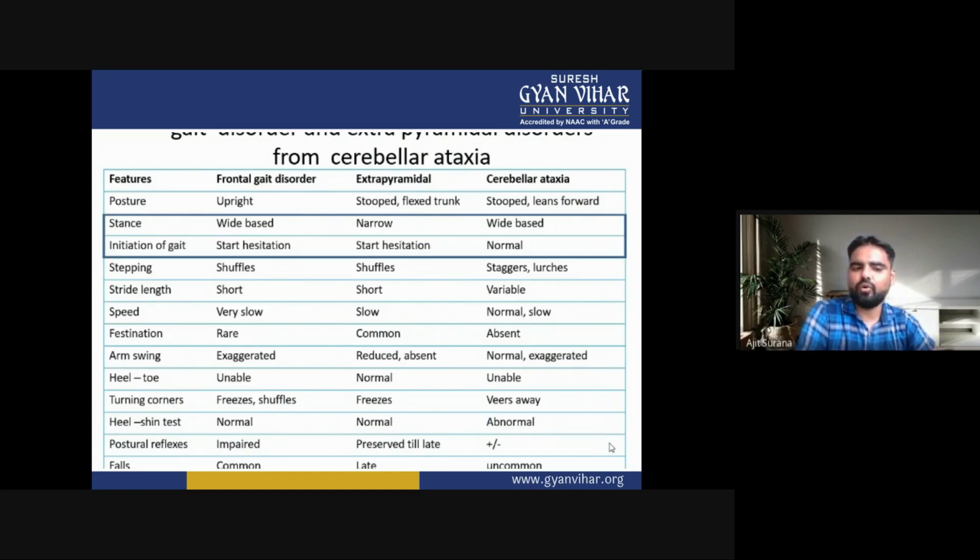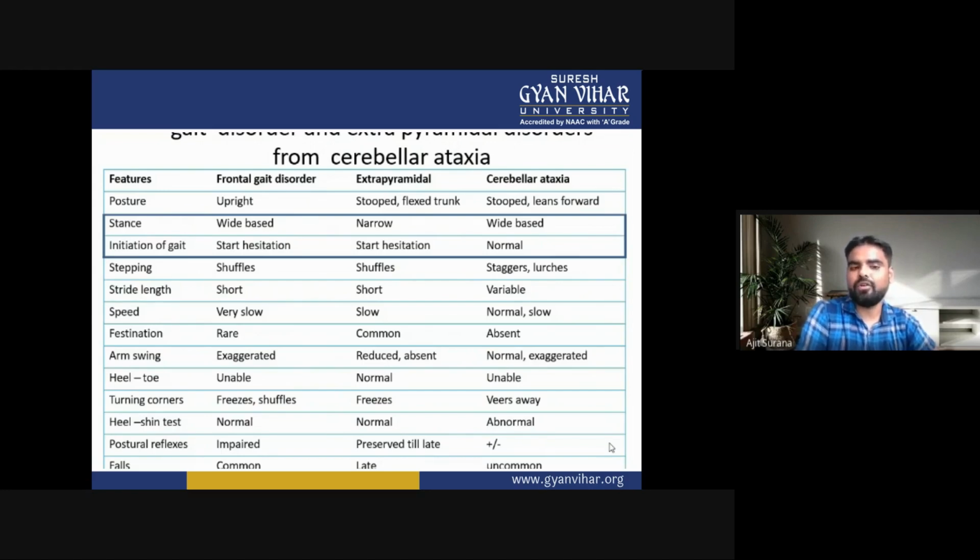Now the heel-toe movement. In frontal gait disorder, the patient is unable to do heel-toe movement. In extrapyramidal, the heel-toe movements are normal, and in cerebral ataxia, they are the same as in frontal gait disorder: the patient is unable.